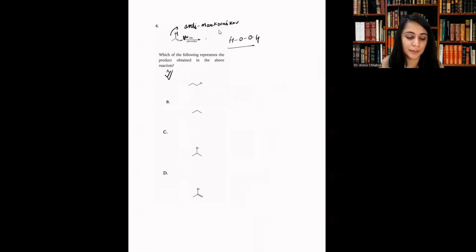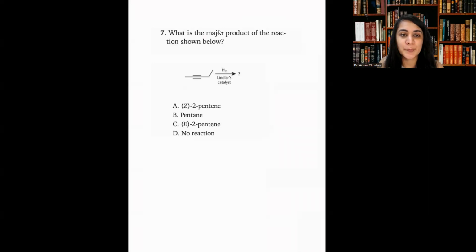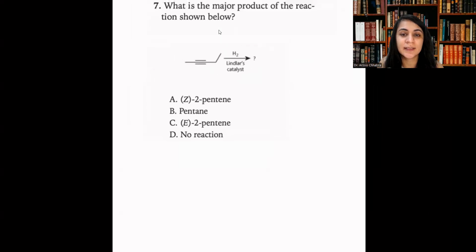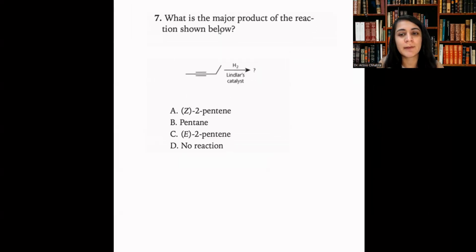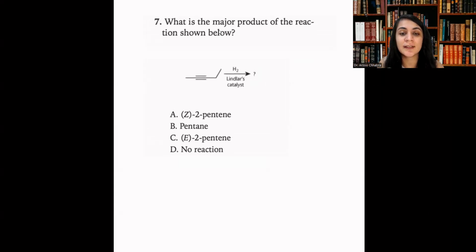All right, let's get to the next problem. What is the major product of the reaction shown below? What we see here is Lindlar's catalyst. Before you solve this problem, you have to know from memory that when you do hydrogenation using Lindlar's catalyst, it does not undergo full reduction, right? This is adding hydrogen.